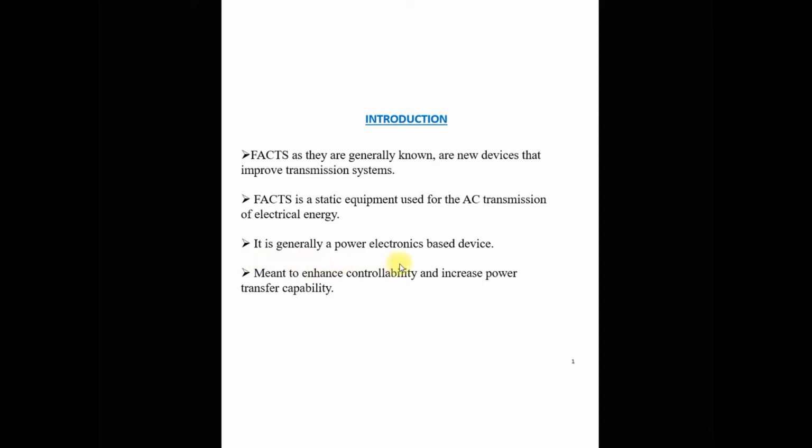It is generally a power electronics based device because we use power electronic converters. It is used to enhance the controllability and increase the power transfer capability of the transmission system. The main concept of using FACTS devices is to control the power as well as to increase the power transfer capability of the transmission line.